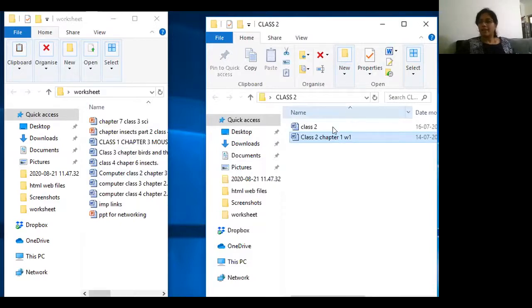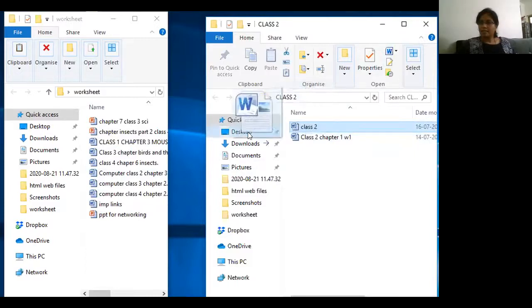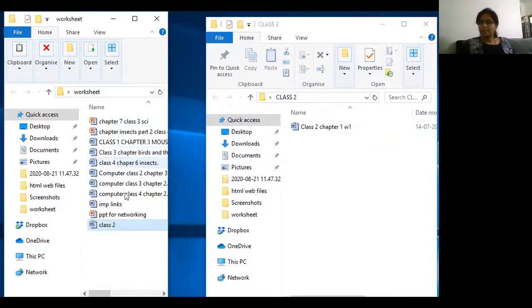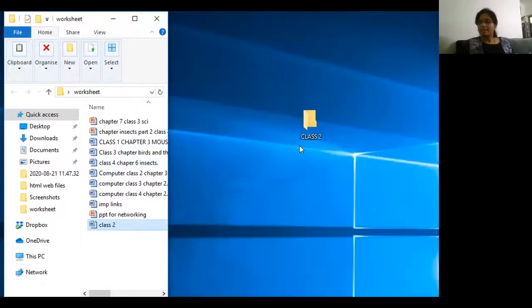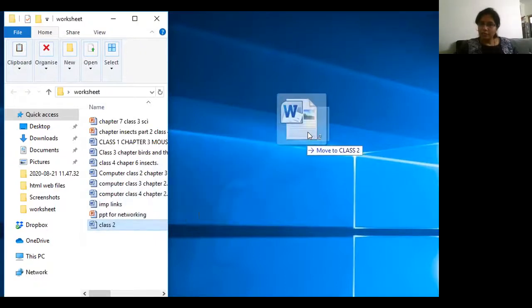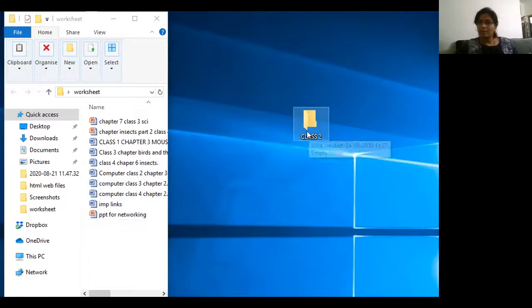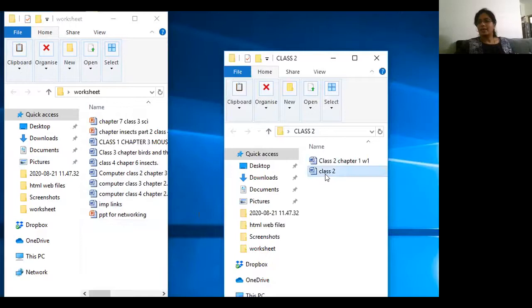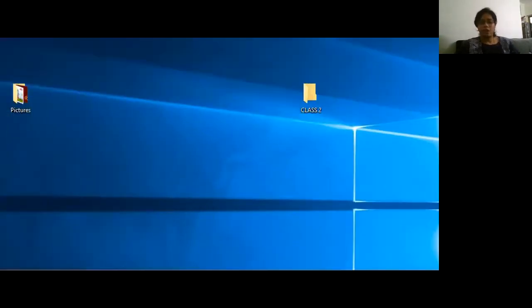Again, if I want to take it back, I select from here, press it and put it back here. See, it went here, correct? Imagine I need not open this folder. I'll just do one more time: select, keep left click pressed, take the new file to the new folder, and keep it on this, it will go inside. Let's see, did it go or not? Yes, it went. This is what is called drag and drop.